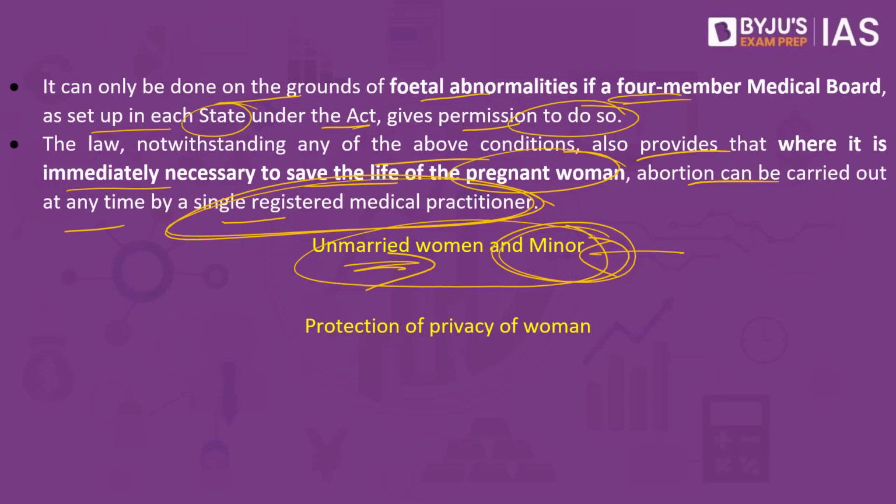This Act of 2021 further gives importance to the protection of the privacy of women. We have an important section in this Act called Section 5A. This section clearly says that if there is a woman who has gone through this entire procedure of abortion, the doctor who engages in the operation should not reveal any information about this woman. So if the doctor reveals the confidentiality or the secret of this particular woman, the doctor may be penalized with a punishment of about 1 year or with a fine or with both. So the privacy of the person is also kept intact with this 2021 amendment.